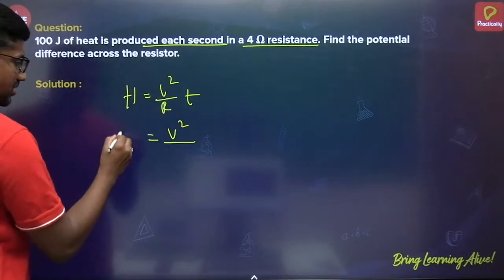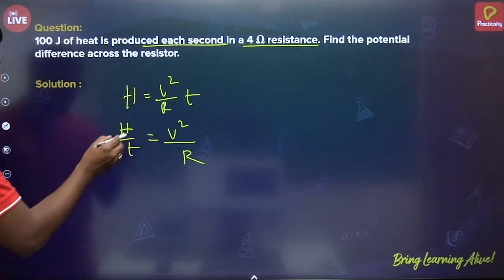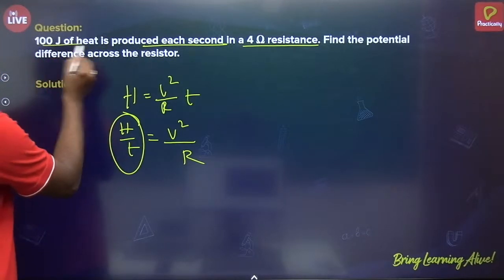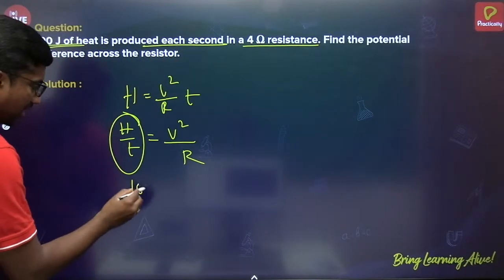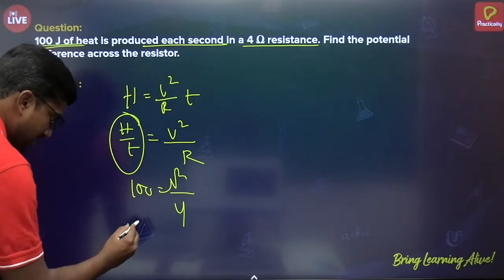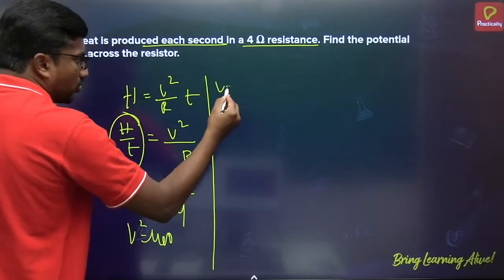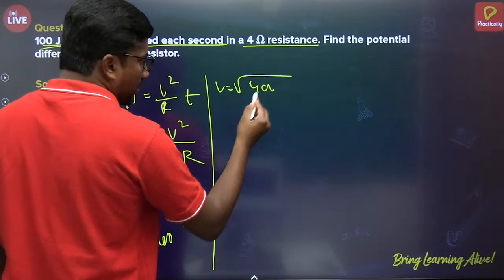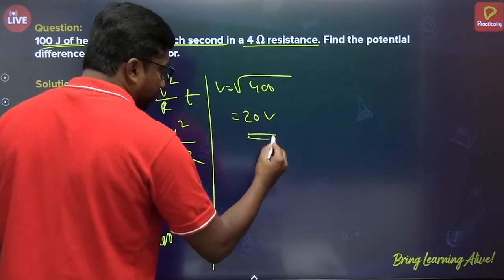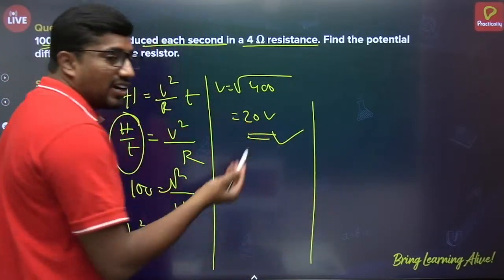Bring time to this side, this is H by T, that is H by T is equals to V square by R. H by T value is 100 joule per second. So 100 is equals to V square by R value 4. So V square is equals to 400. Then V is equals to root 400, which is 20 volt. That's all. Or else the same question you can find by finding I also.